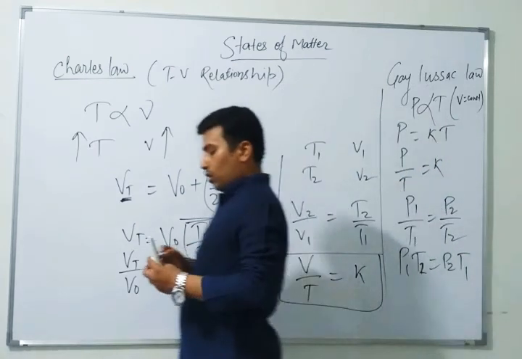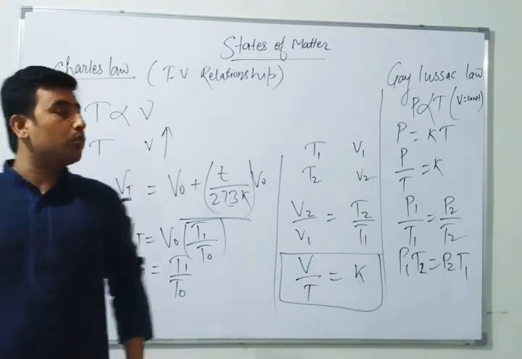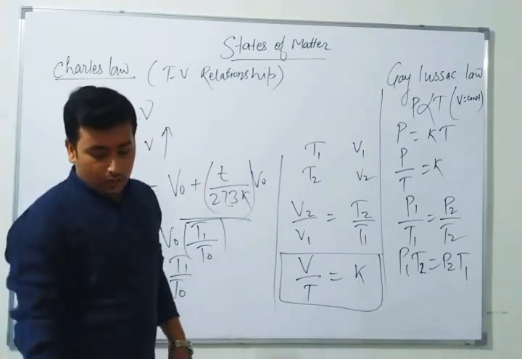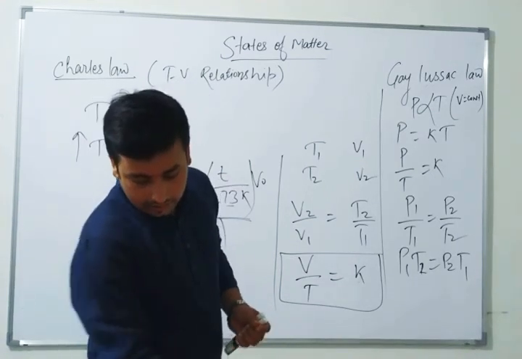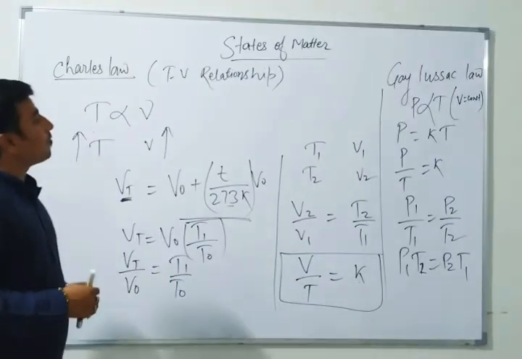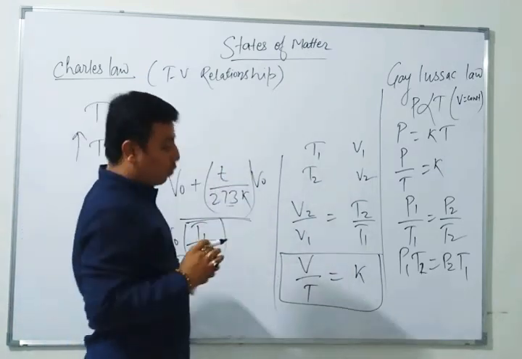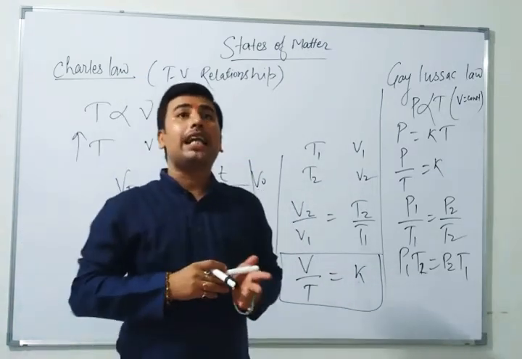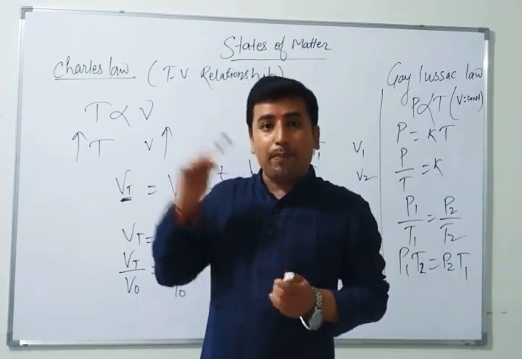Right? These three gaseous laws we will learn in more detail. One was isotherm, this is isobar, and that is isochore. Whenever you study any topic, try to make examples in your mind.